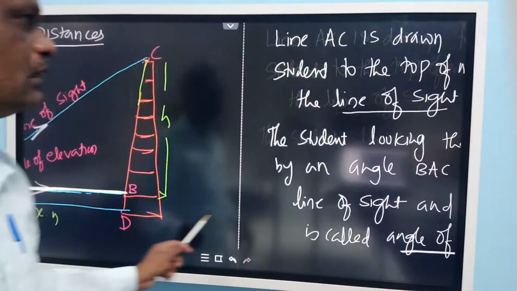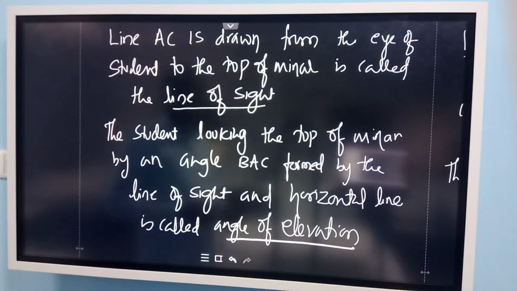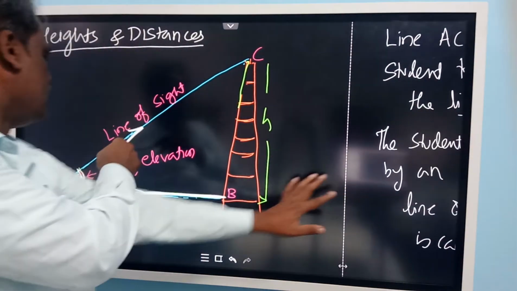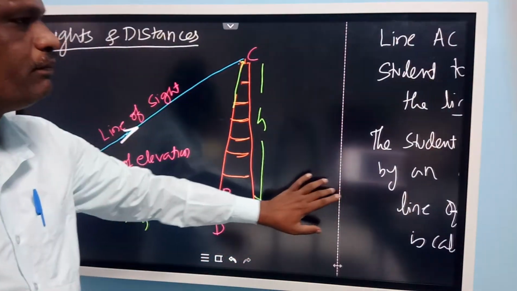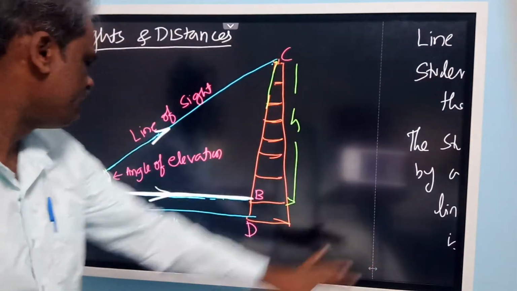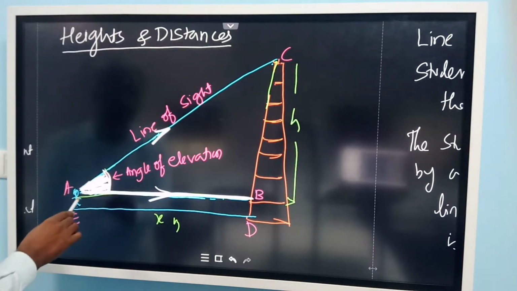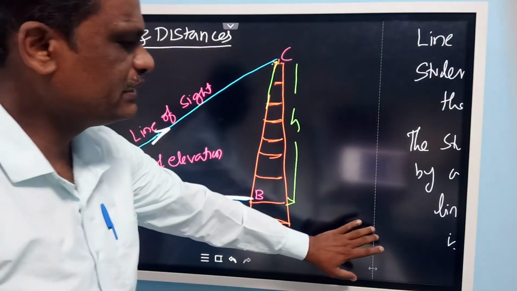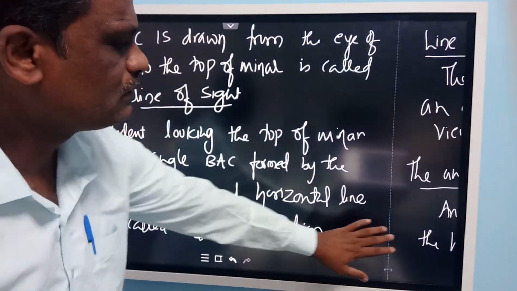So now, what is this line of sight? As I said, line of sight, it is a line AC drawn here from the eye of an observer to the peak. So that is called the line of sight. And the angle BAC is the angle formed between the line of sight and the horizontal line. It is called the angle of elevation that I have written here.